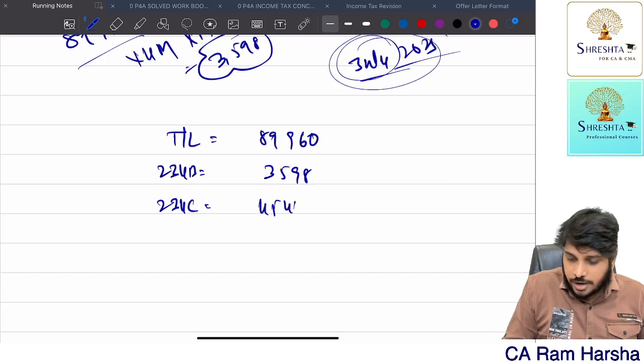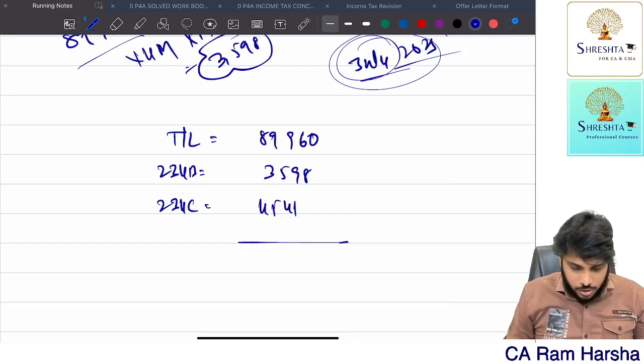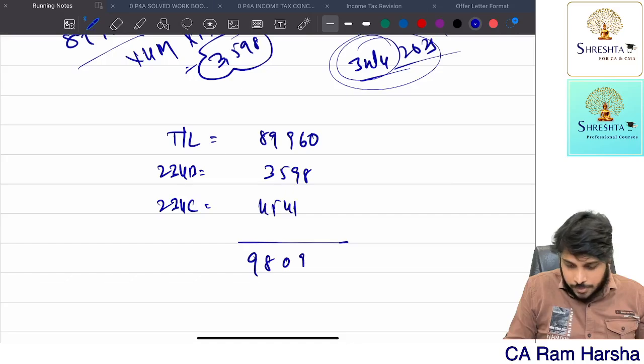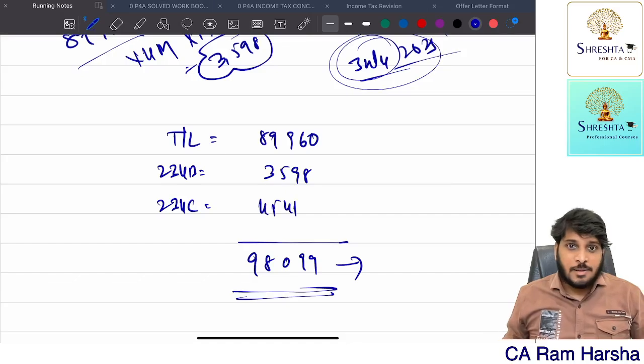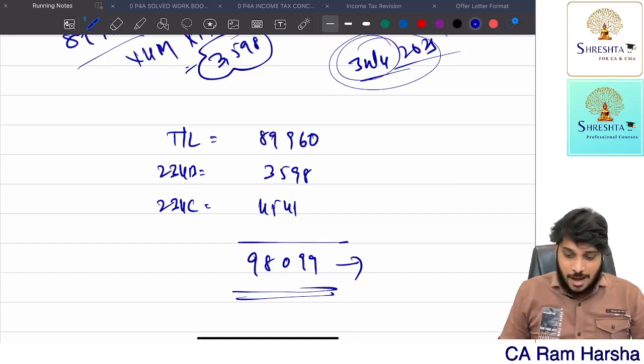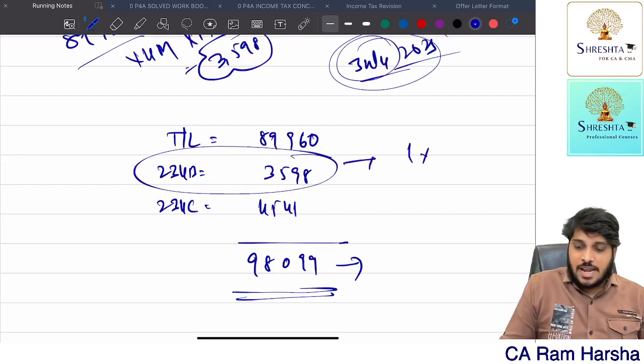Total tax: 89,960 plus 3,598 plus 4,541 is equal to 98,099 rupees. You should pay by challan. File the IT return immediately. If at all you are paying this amount next month, 234B, 1 more percent will be added.